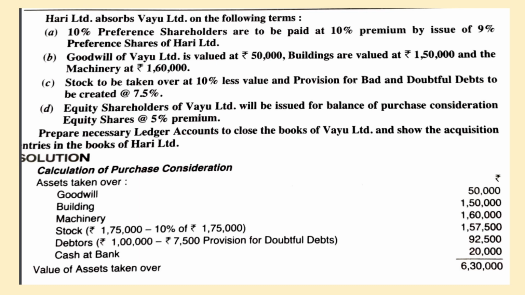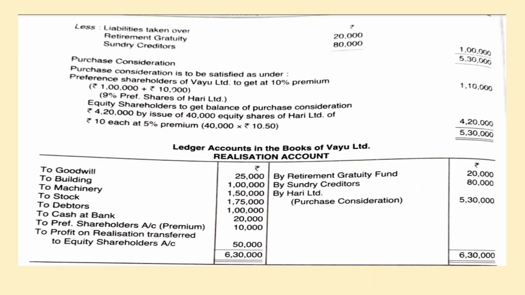That is, it has been taken over at 10% less than the book value. That means 1,75,000 is the original value. From that, we minus 10%, which is 17,500. So net it comes to 1,57,500. Then debtors, 1 lakh is the value, and 7.5 percent on this is 7,500. Net amount 92,500. And cash at bank is given as 20,000. So the value of the assets taken over comes to 6,30,000.